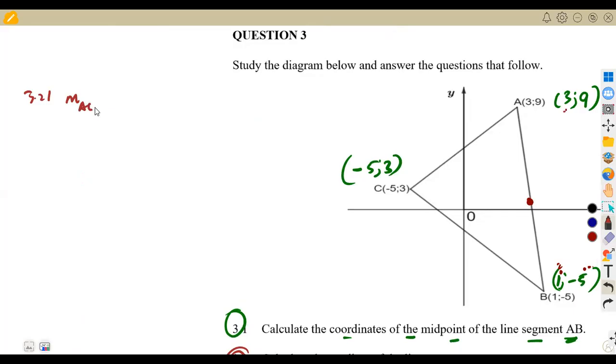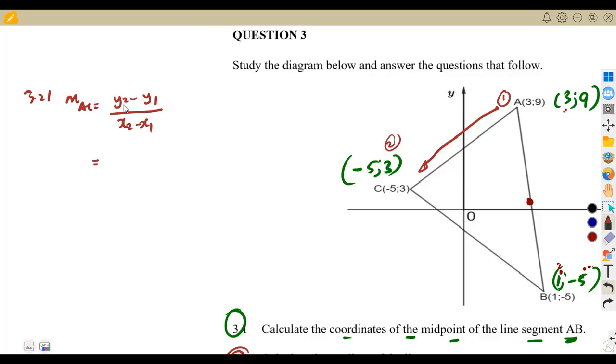So the gradient of AC is simply, you can write it as y2 minus y1 over x2 minus x1. It's up to you. You can use y1 minus y2, guys, as long as you are properly subtracting your values. If I'm talking about AC, I can use this as my first point and this as my second point.